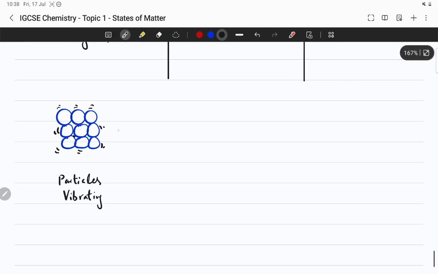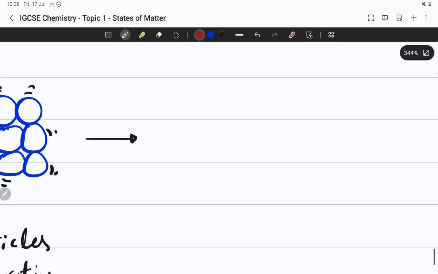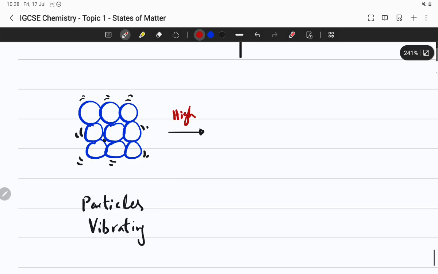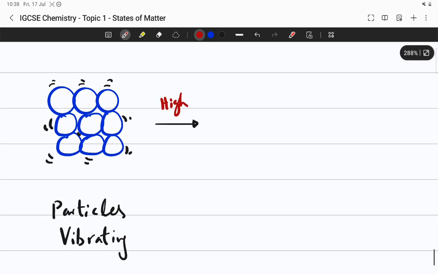If you start heating them, if you give them more energy, the vibrational motion, which had little energy, gets more. They start vibrating more.